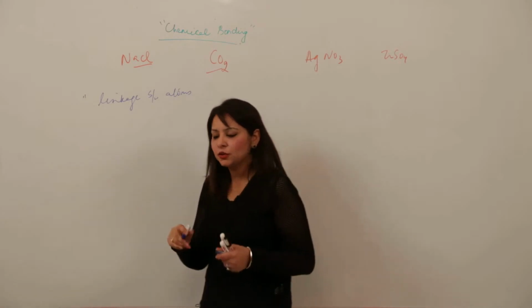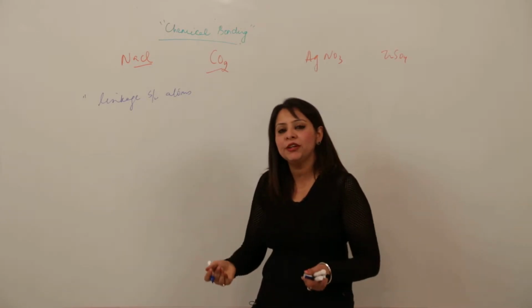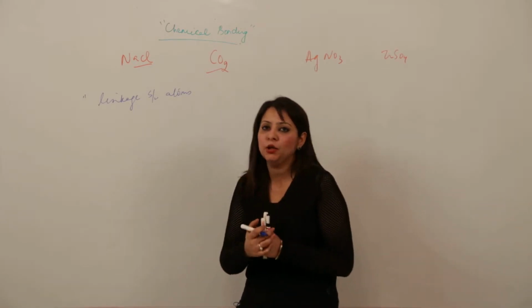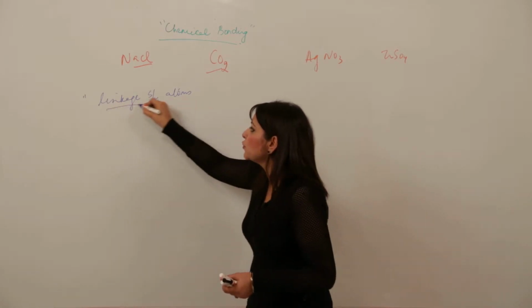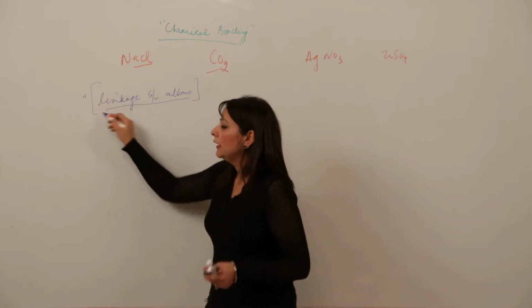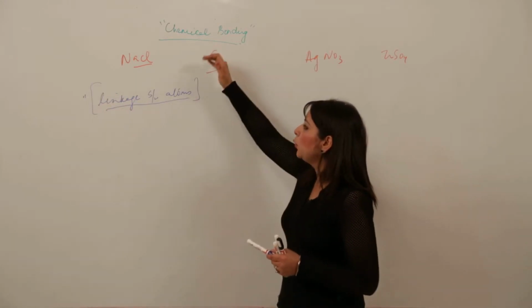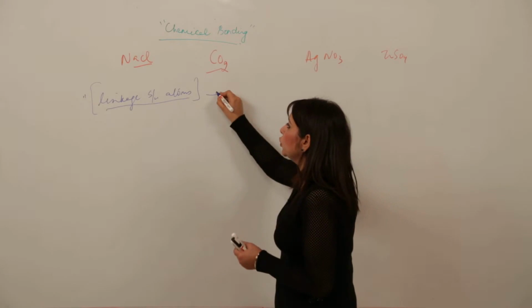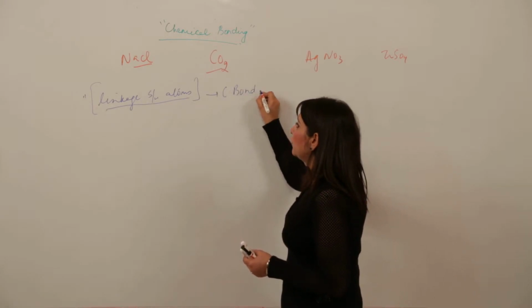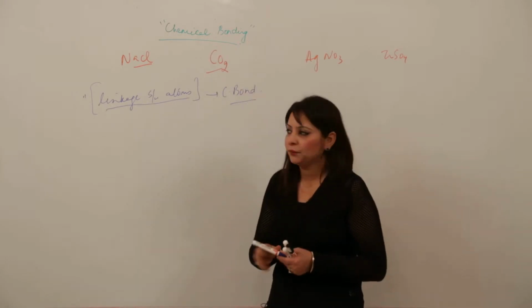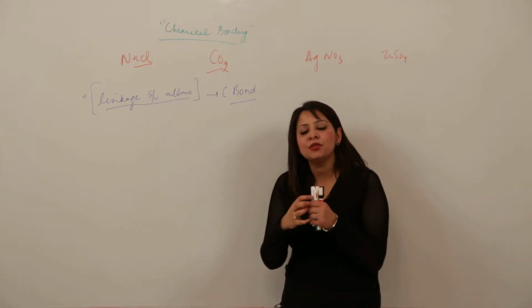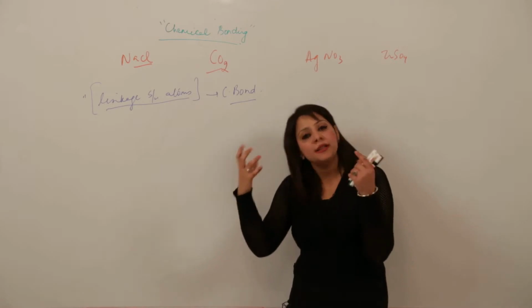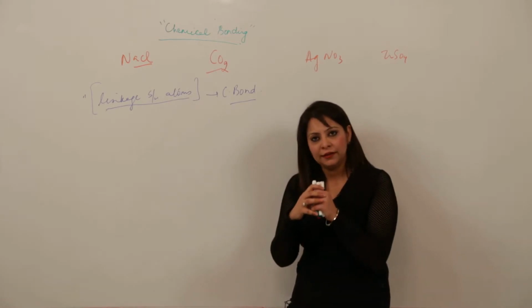The atoms need not always be different, it can be atoms of the same kind also. So that means it is a linkage between atoms which makes them link to each other. That linkage is called a chemical bond, and the phenomenon is called chemical bonding. So I think it is clear what a chemical bond is. It is just the linkage which holds different atoms or the same atoms together, right?